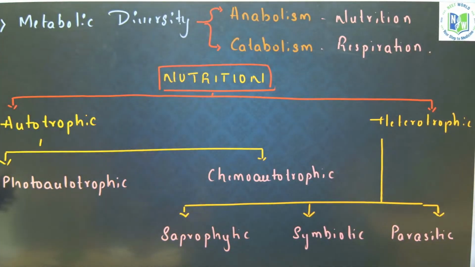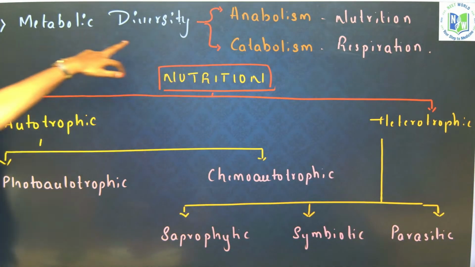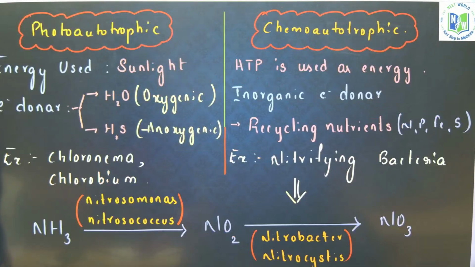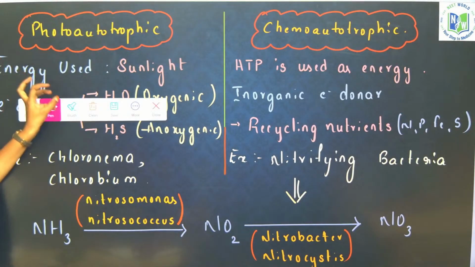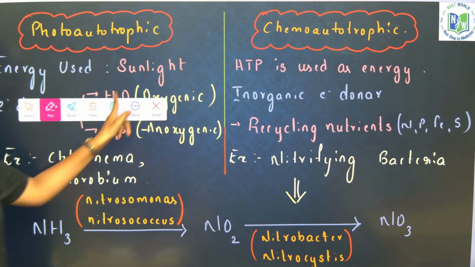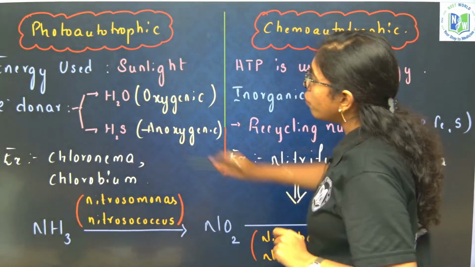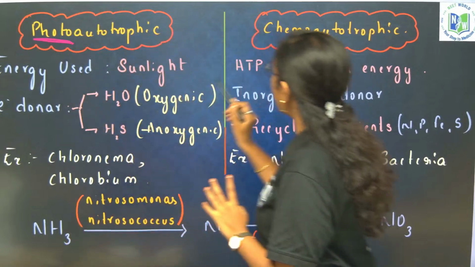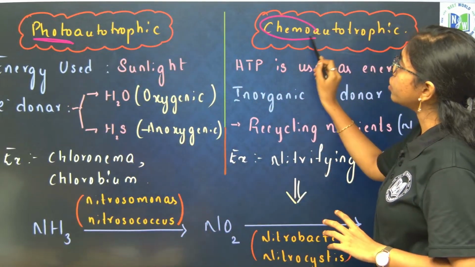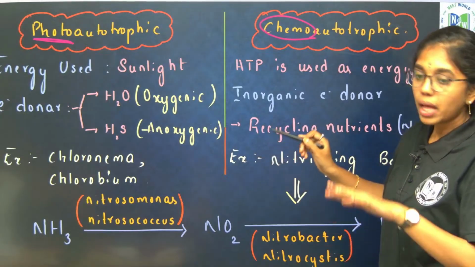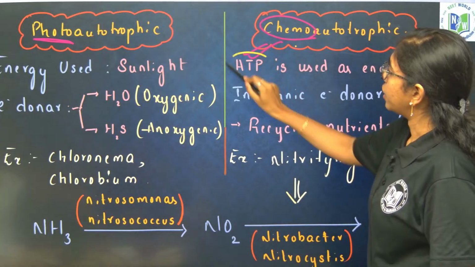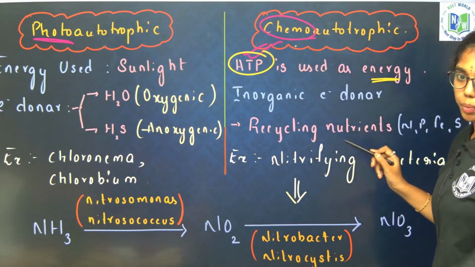And then metabolic diversity, as I told you, anabolism includes nutrition, catabolism includes respiration. Same flow chart which I have explained just now. But you have to have a clear idea on photoautotrophic and chemoautotrophic nutrition. The name itself is saying: photoautotrophic means the energy utilized will be sunlight. Chemoautotrophic, the energy utilized is in a chemical substance form, and that is ATP. Here ATP is utilized as chemical energy for preparation of food.